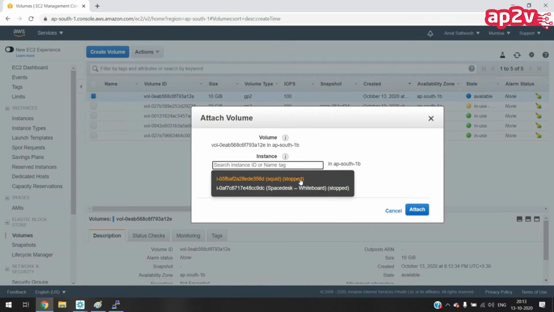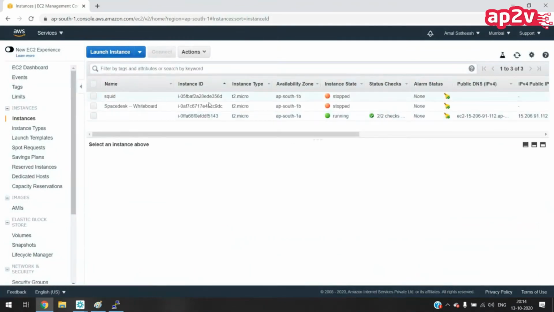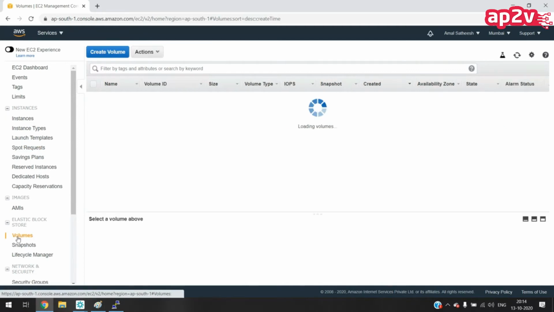Here the instance ID will not show. These are showing the stopped instances. It's not showing the running instance. If I go to instances, you can see both of my stopped instances are in 1B. That is why it's showing these two instances. It's not showing the 1A instance. Is there any reason for this? Why can we not attach from a different one?